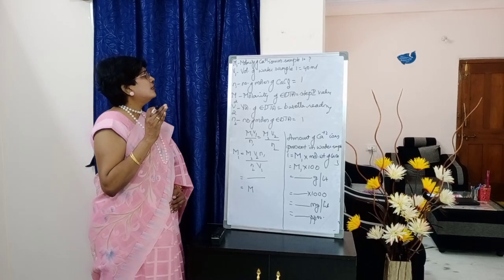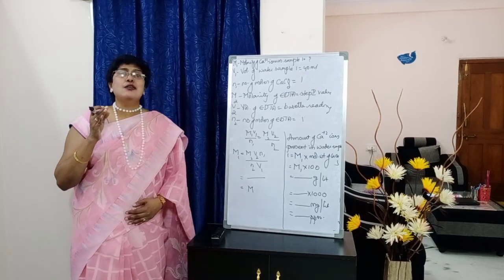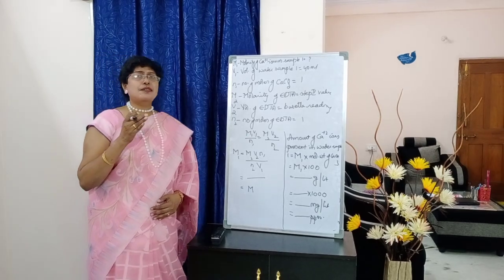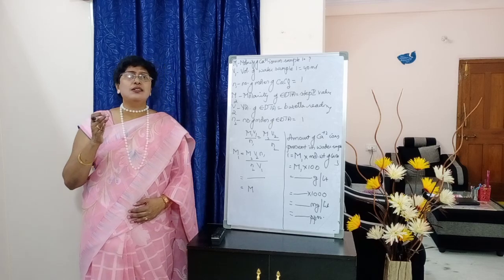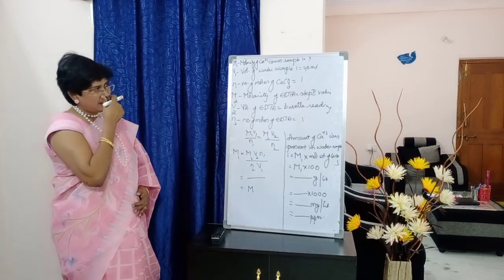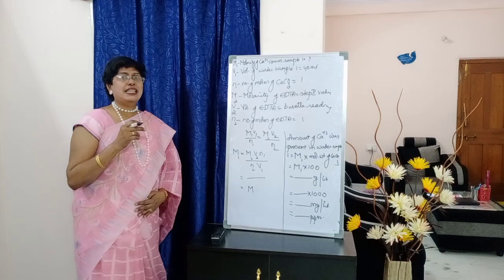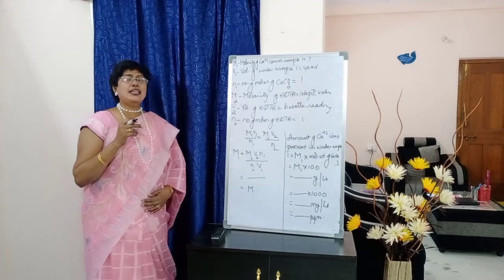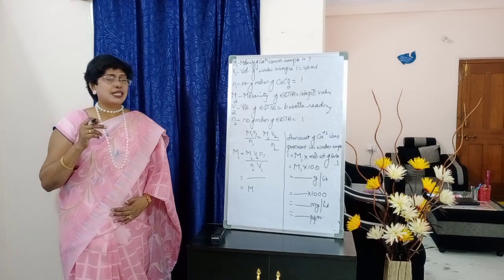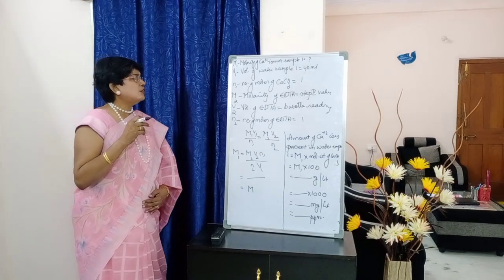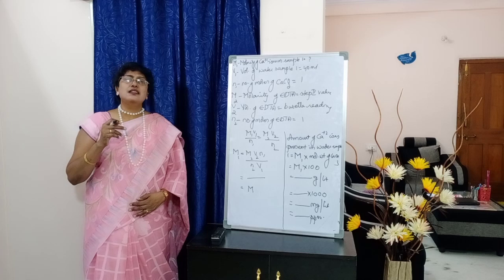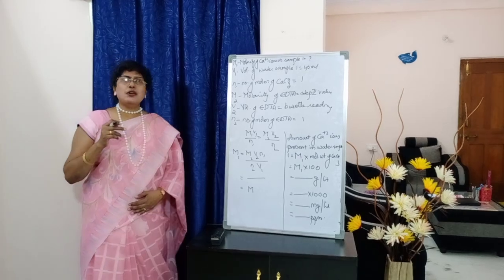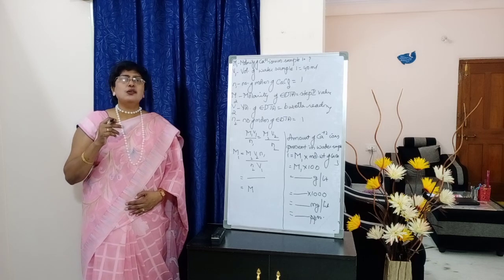Next, V1 volume of water sample 1, 40 ml. Next, N1 number of moles of CaCO3 equals 1. M2 molarity of EDTA, so step 2 value. V2 volume of EDTA, burette reading. Next, N2 number of moles of EDTA is equal to 1.